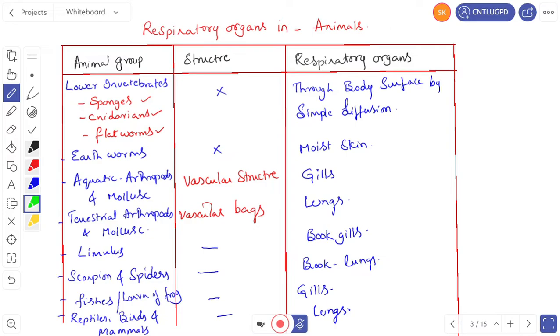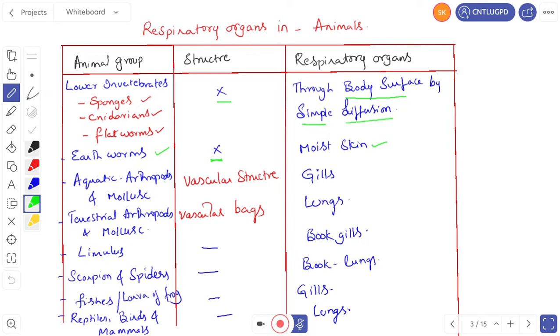In all these animals, is there any special respiratory structure? No, there are no special respiratory structures. Then what are the respiratory organs? Exchange of gases occurs through the general body surface by a process called simple diffusion. And second, take the earthworms. In earthworms there are no special structures, so exchange of gases takes place through the moist skin.